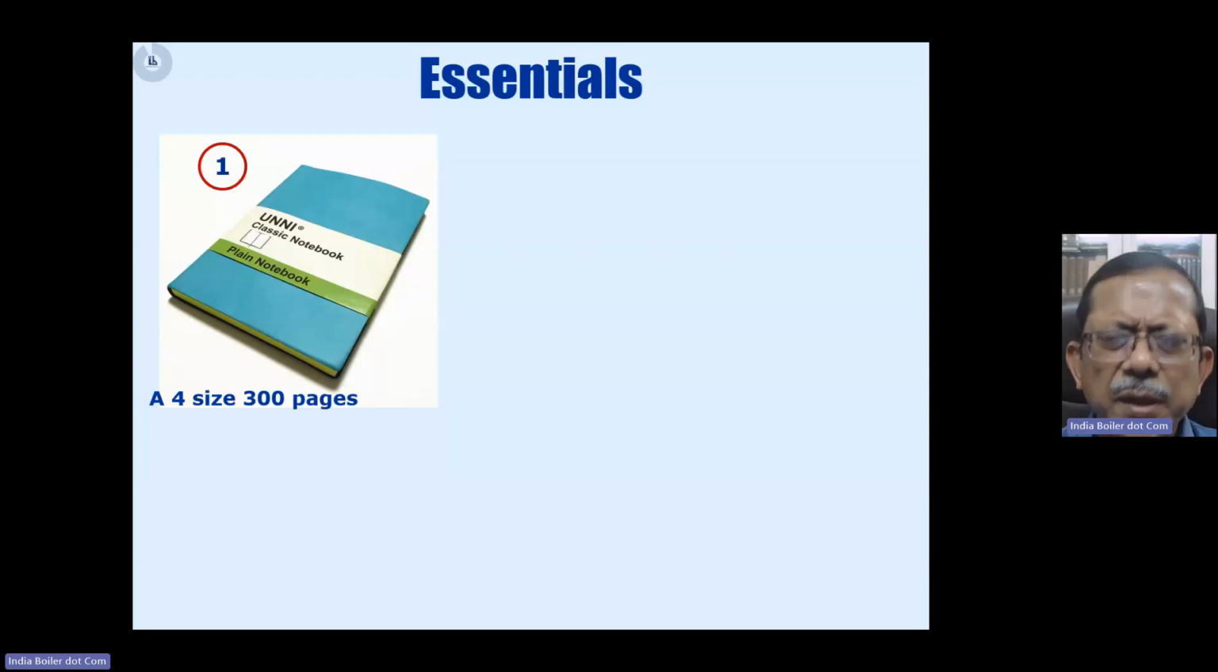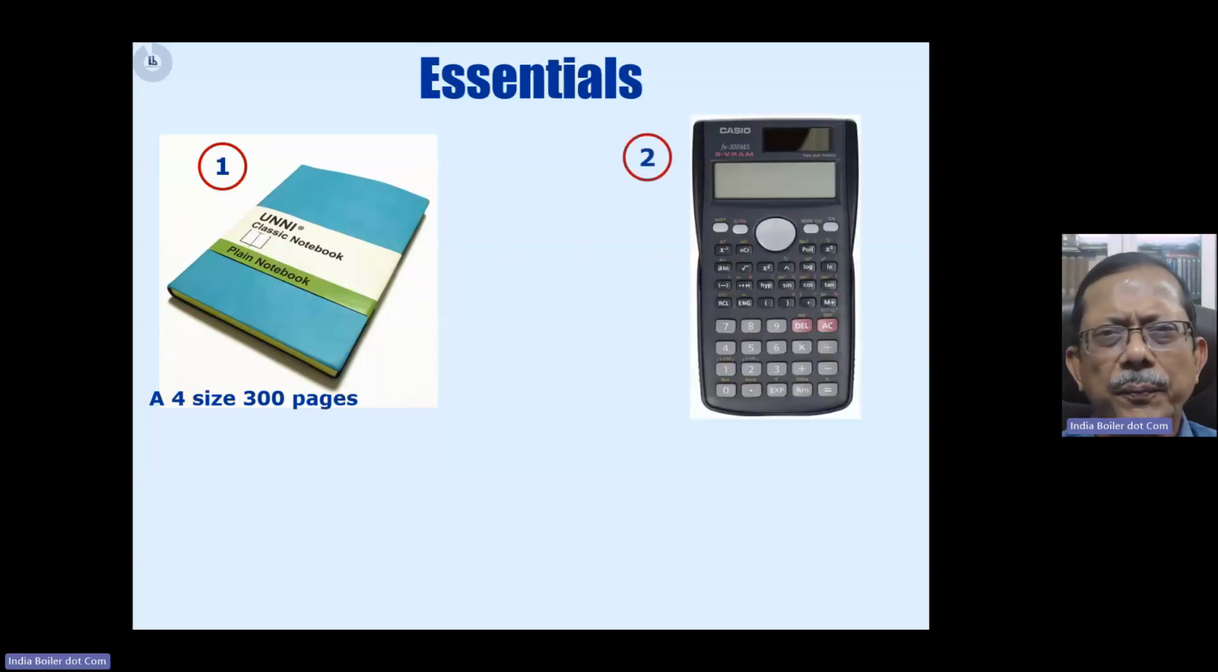The second thing is that you need to have an engineering calculator with you. Yes, you can use your smartphone as an engineering calculator while solving the problems, but remember that smartphones are not allowed in the examination hall. And practice on a calculator is again essentially needed. That is very, very important.